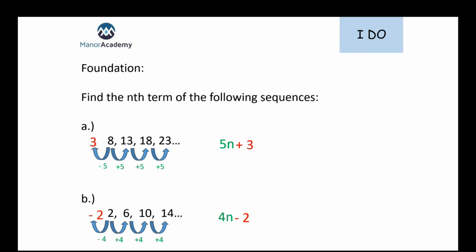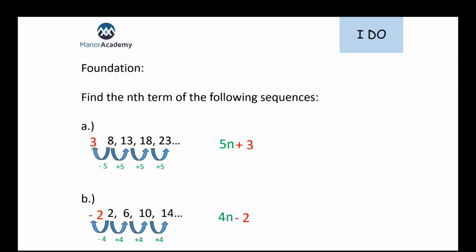Now, when we're finding the nth term of an arithmetic or a linear sequence, as we are here, it's always going to follow the same form. It's always going to be something n plus or minus something. Every single time, it might be something like 7n plus 2, or 10n minus 8, or minus 4n plus 62. That's the form our nth term is going to take. It's always going to be something n plus something, so there are two numbers there that we need to find.